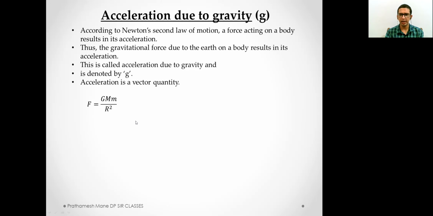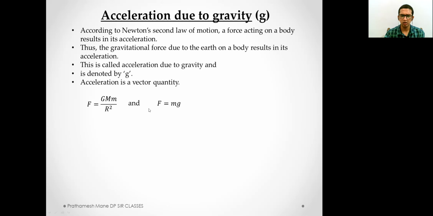Now we try to derive the value of small g. For that we need some formulas. This is F, the gravitational force, which is G m1 m2 upon r square.